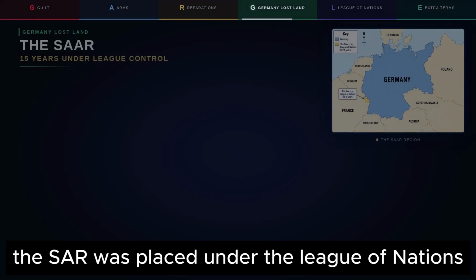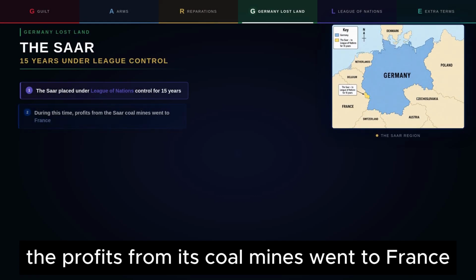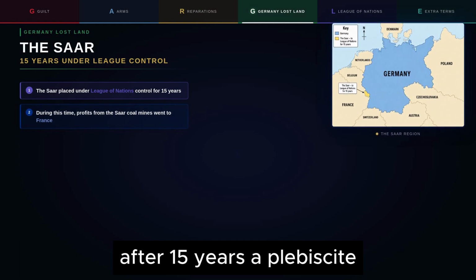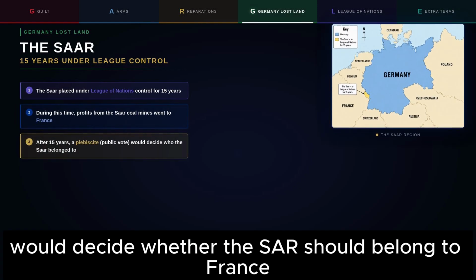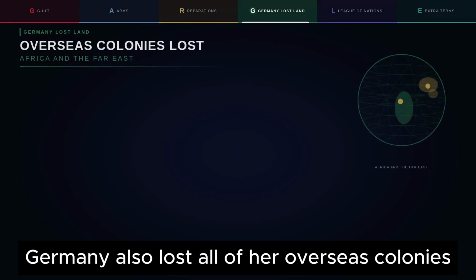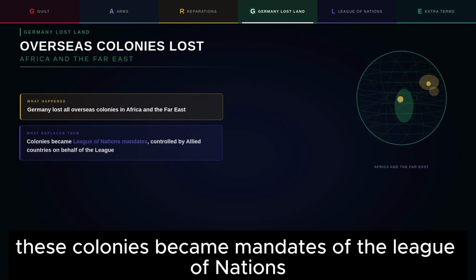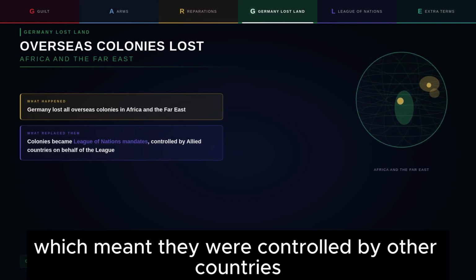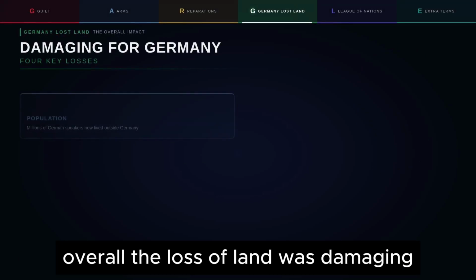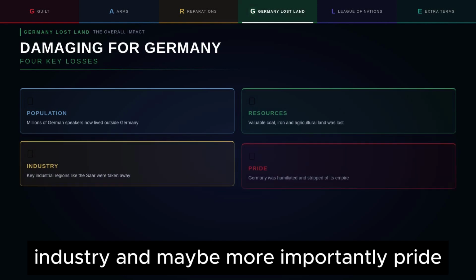The Saar was placed under the League of Nations control for 15 years. During this time, the profits from its coal mines went to France. After 15 years, a plebiscite or vote would decide whether the Saar should belong to France, Germany or remain under the League of Nations control. Germany also lost all of her overseas colonies in Africa and the Far East. These colonies became mandates of the League of Nations, which meant they were controlled by other countries on behalf of the League. Overall, the loss of land was damaging because Germany lost population, resources, industry and maybe more importantly pride.